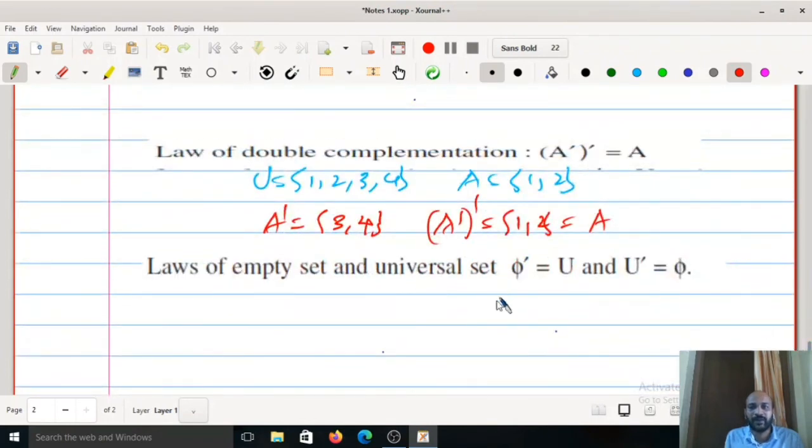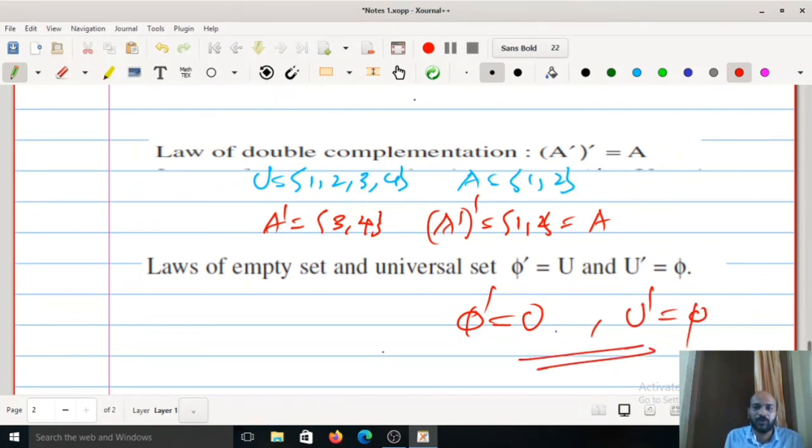So (A complement) complement is A. The last property, null set complement. Null set means there is no element. This will be equal to U, which is just opposite. Okay, and U complement is equal to null set. It's very clear. Okay, these are the properties of complement.